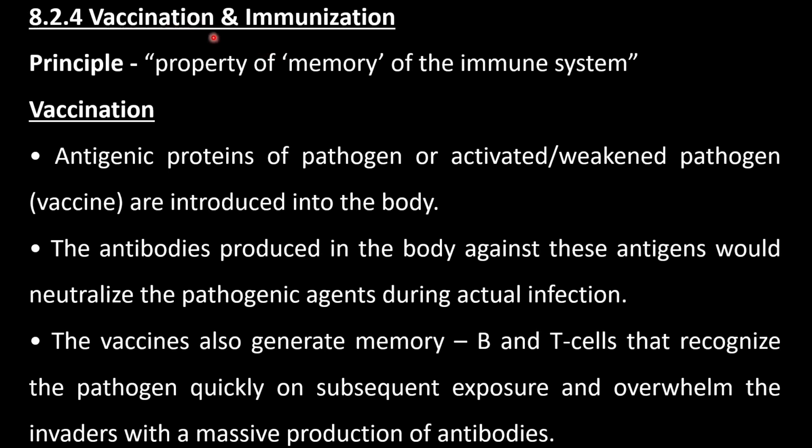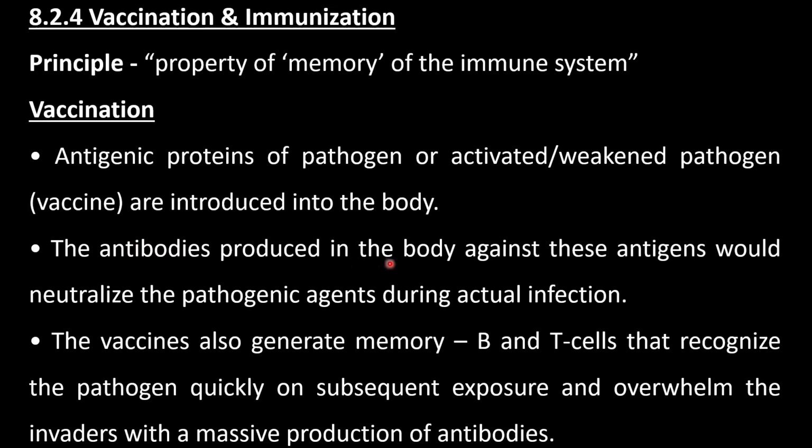So in vaccination and immunization, the main principle is the property of memory cells of the immune system. In vaccination, antigenic proteins of the pathogen or inactivated pathogen, which are weak ones, are introduced into the body.